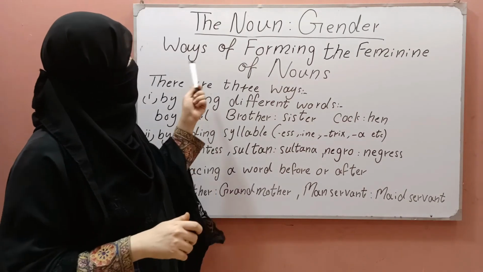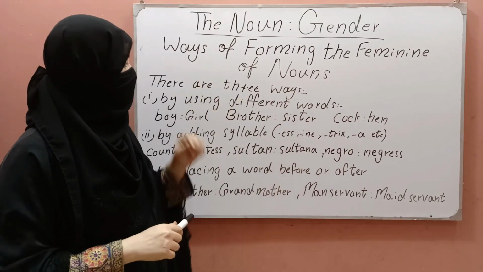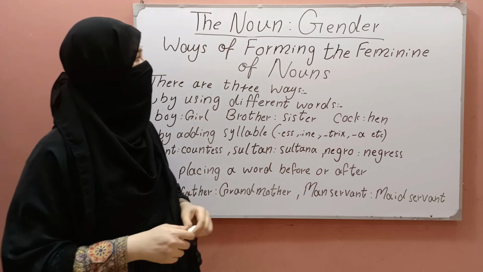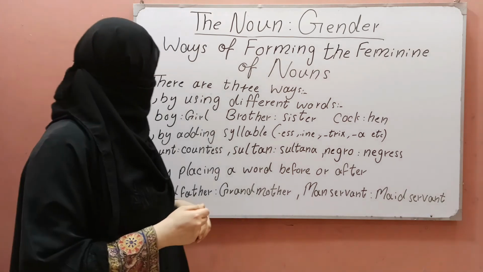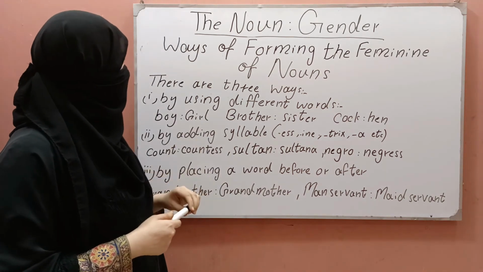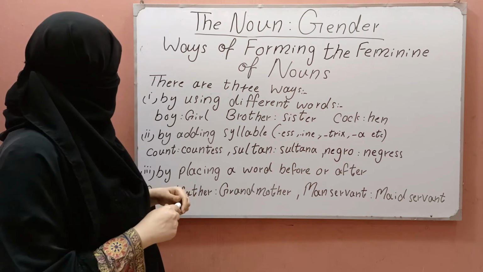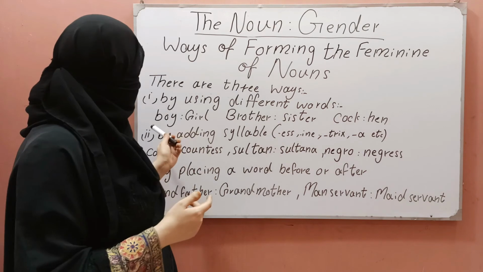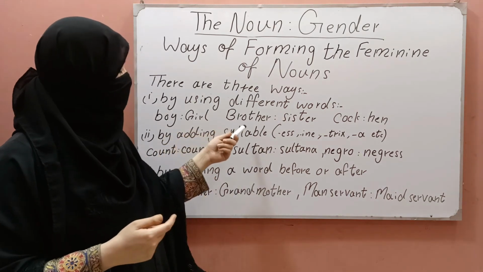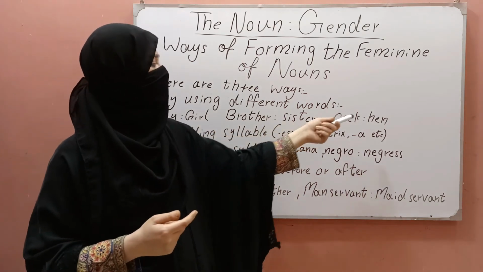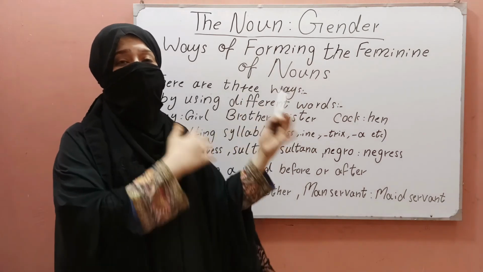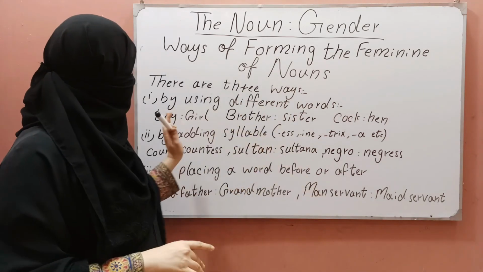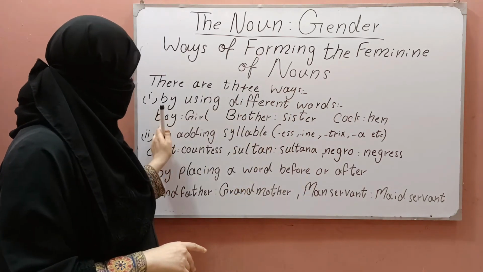Now we discuss ways of forming the feminine of nouns. There are three ways of making the feminine of nouns. We can make the feminine of a noun by using different words. For example, for boy we use girl, for brother we use sister, and for cock we use hen. They are totally changed words. They are not linked with masculine gender.